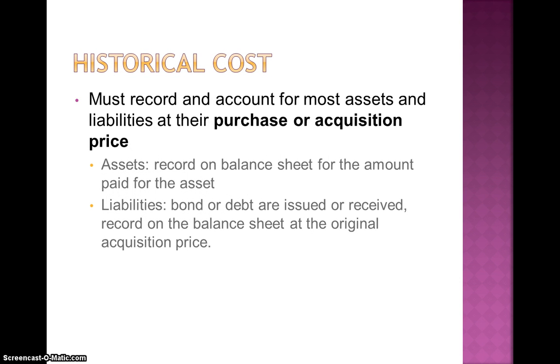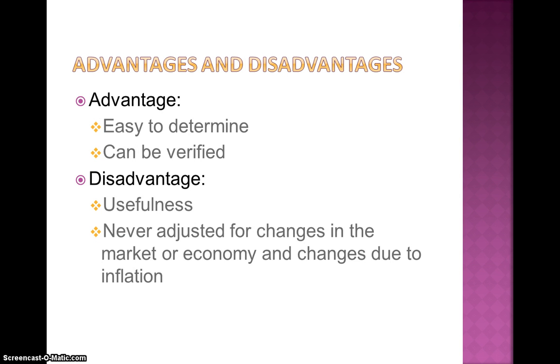The historical cost principle states that the business must record and account for most assets and liabilities at their purchase or acquisition price. In other words, businesses have to record an asset on their balance sheet for the amount paid for the asset. Liabilities are also accounted for using the historical cost principle. When bonds or other debts are issued or received, they are recorded on the balance sheet at the original acquisition price. Next, the advantages and disadvantages of historical cost will be examined.